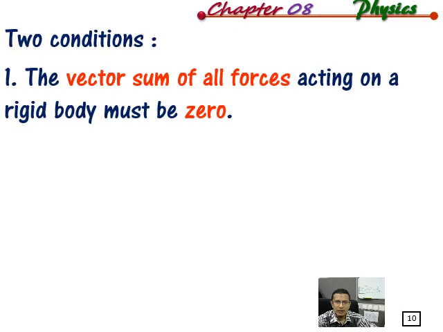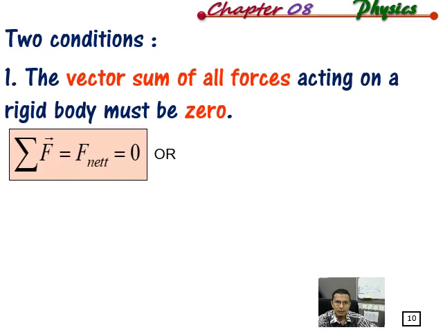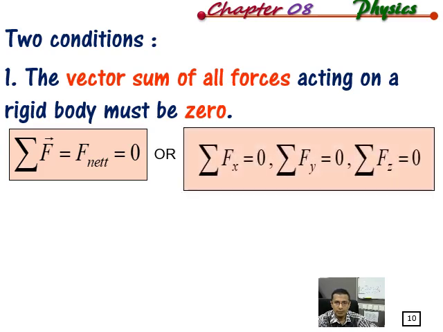The first one, for the rigid body in equilibrium. First, the sum of all forces acting on that body must be zero. If non-zero, the body will accelerate. From the chapter about Newton's laws of motion, that is the second law, if the body is not in equilibrium, the net force will equal ma. In this case, the net force equals zero because the vector sum of all the forces acting on the body is zero. And after that, the components also will be zero.